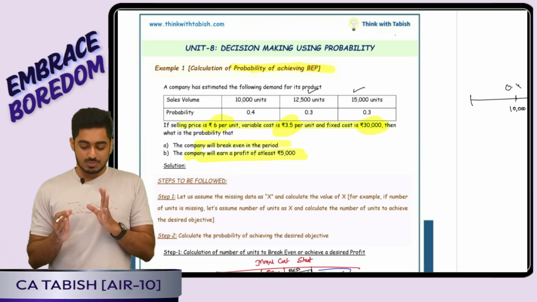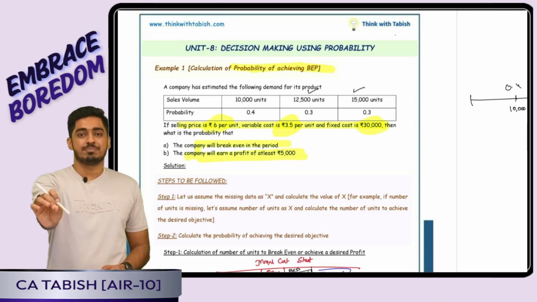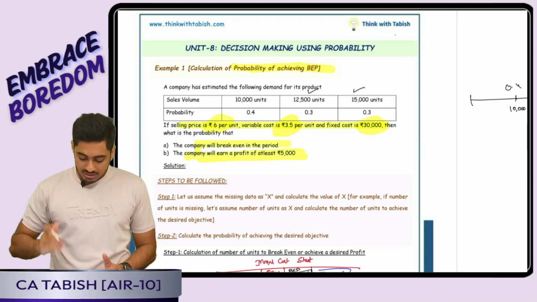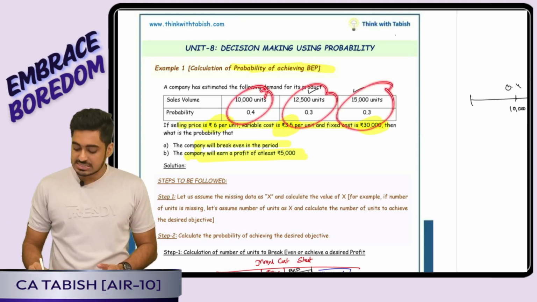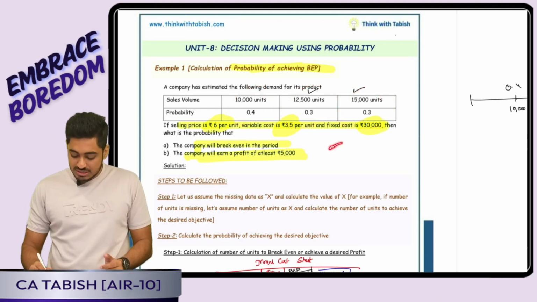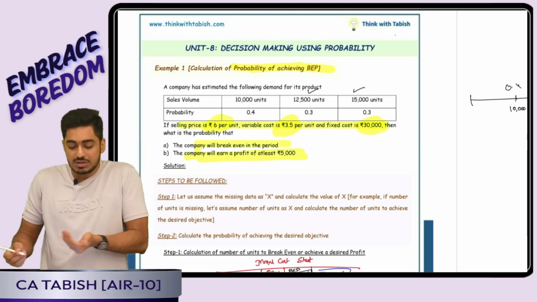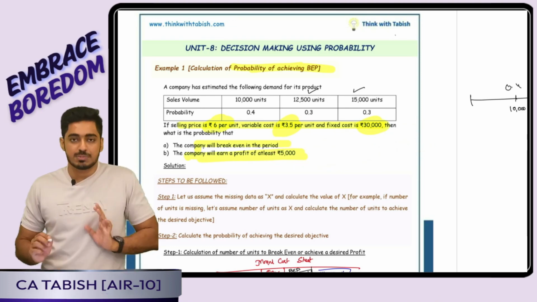What are the steps to be followed? We can do one of two approaches. One is a lengthy approach but without applying your brain: in each of these cases, I will calculate profit. Then, based on that, I will tell in how many cases I am achieving BEP, that probability, and in how many cases I am achieving 5,000 profit, that probability.